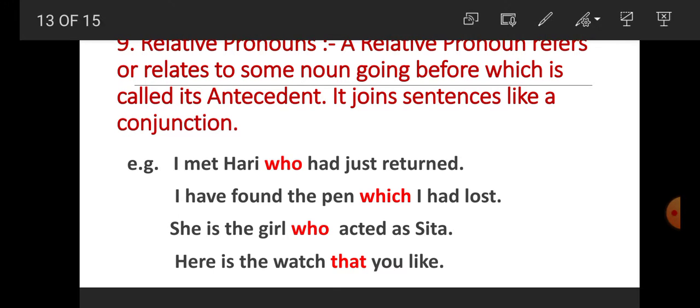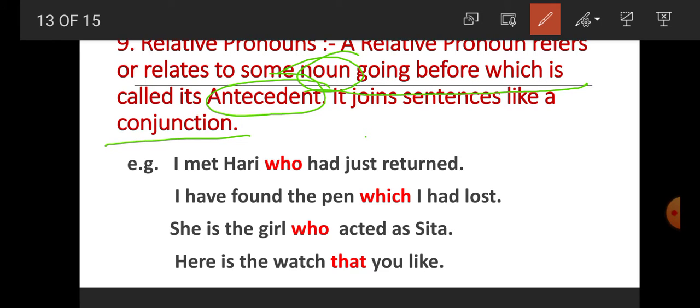Number 9, student, relative pronoun. A relative pronoun refers or relates to some noun going before, which is called the antecedent. It joins sentences like a conjunction.